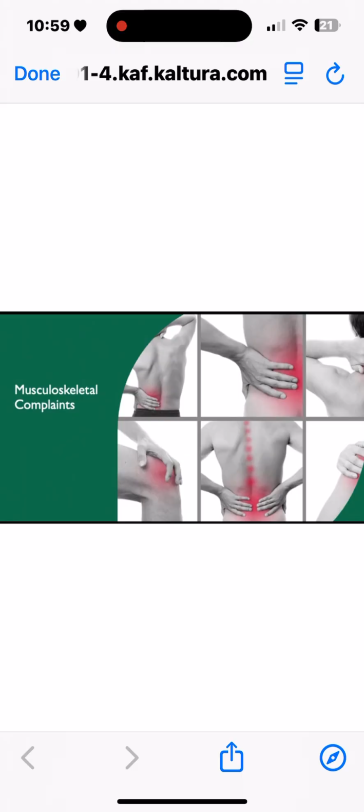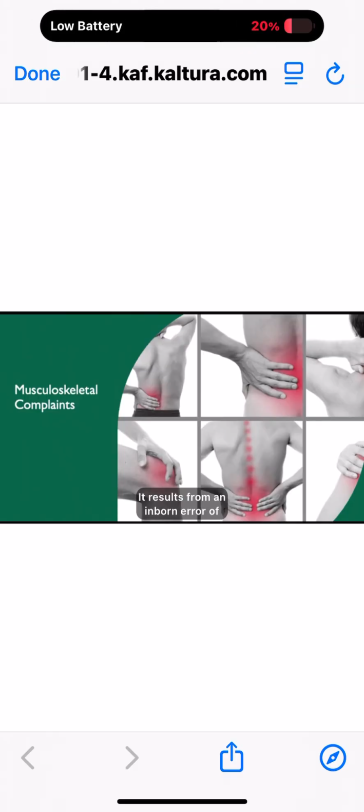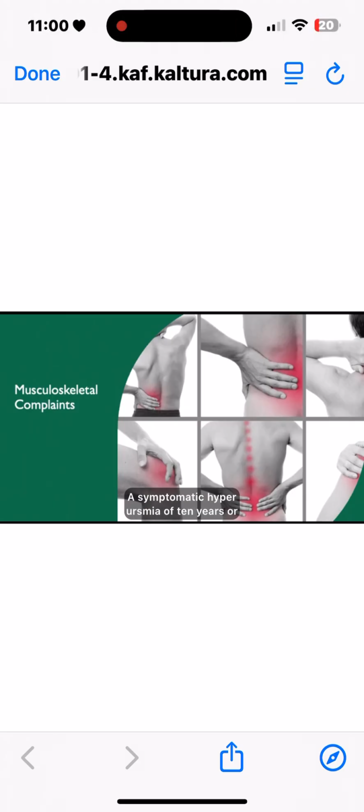Gout is an inflammatory arthritis caused by deposition of monosodium urate crystals in the joints, those MSU crystals. It is caused either by decreased excretion, which is 90% of cases, or increased production of uric acid. It results from an inborn error of purine metabolism and uric acid excretion. Asymptomatic hyperuricemia of 10 years or more typically occurs before the first episode of clinical gout.